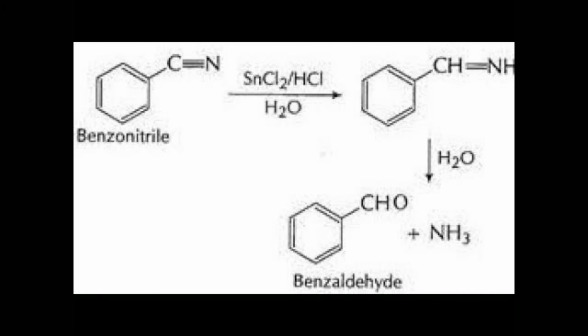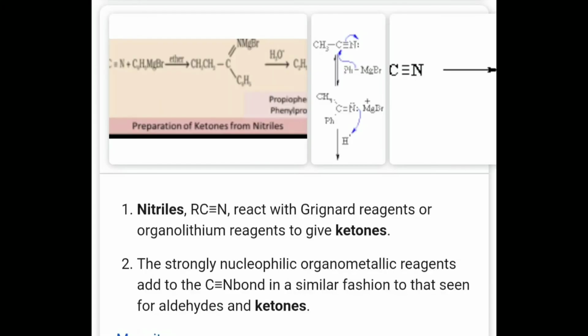Alternatively, nitriles are also reduced by diisobutyl aluminum hydride to imines followed by acid hydrolysis to aldehydes. An advantage of this method is that a double or triple bond present in the same molecule is not reduced.